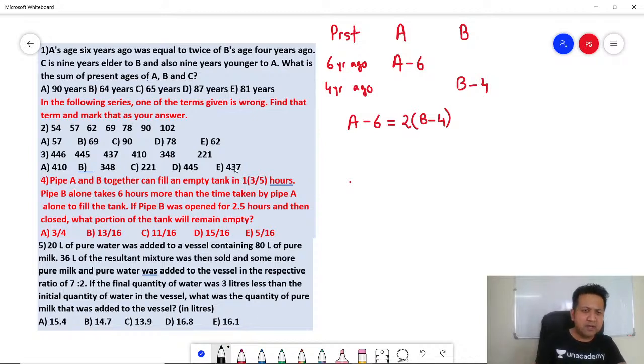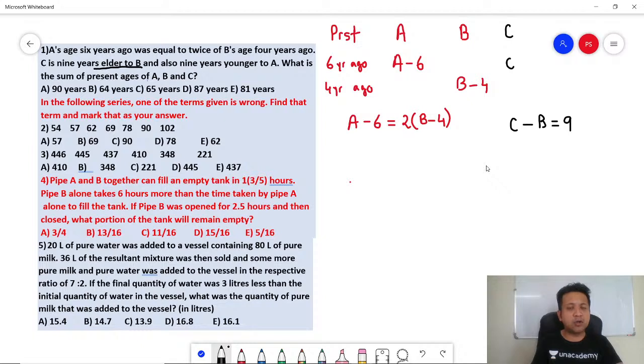Also, they have told you C is 9 years elder to B. Let's say C's present age is C. So C minus B is equal to 9. And also C is 9 years younger to A, which means A minus C is equal to 9.